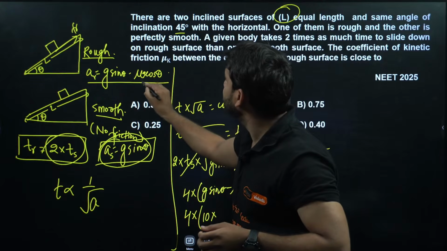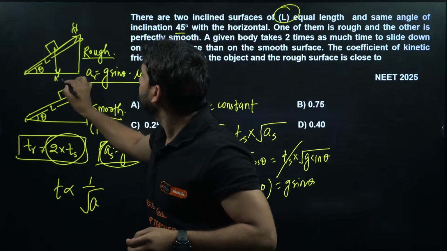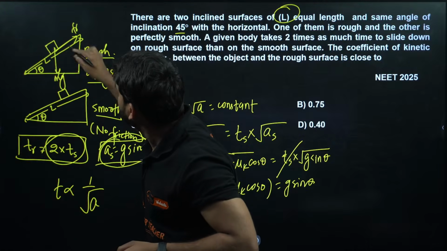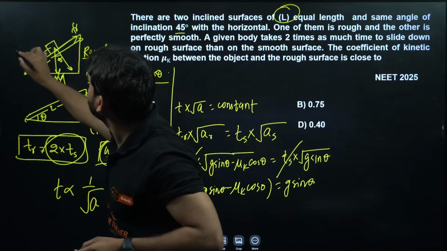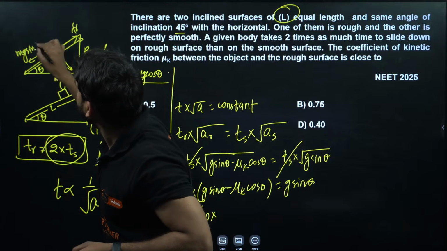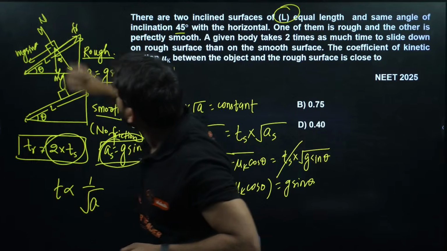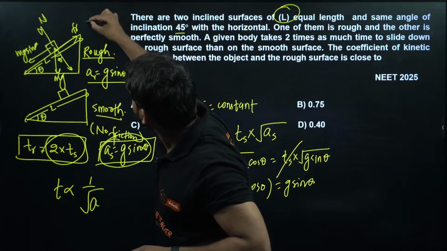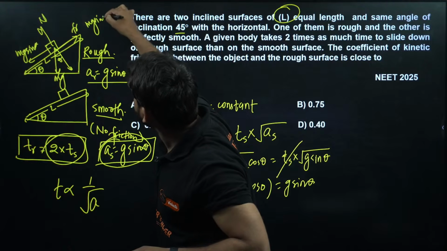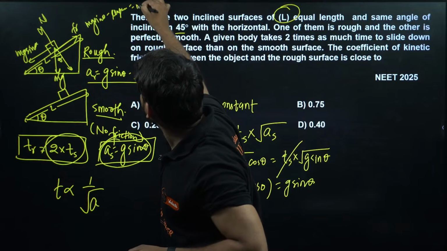Mu g cos theta will be there, because this is mg, and this is theta, and this will be mg sin theta, and the friction force, with normal reaction N here, so this will be mg sin theta minus mu mg cos theta is equal to ma.